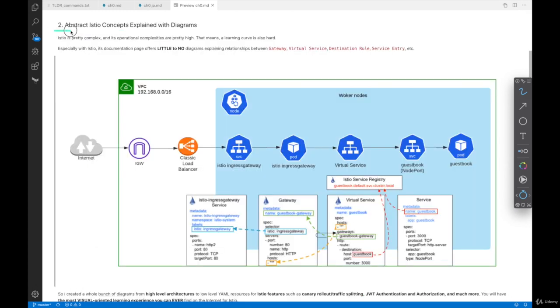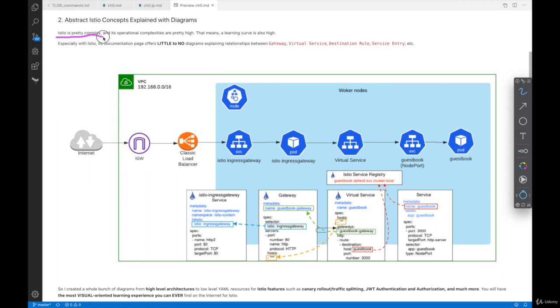Second reason is abstract Istio concepts explained with diagrams. Istio is pretty complex and its operational complexities are pretty high. That means our learning curve is also high as well. Especially with Istio, its documentation page offers little to no diagrams explaining relationships between gateway, virtual service, destination rule, service entry, and whatnot. Because of that, I decided to provide many diagrams in this course, and this is one of